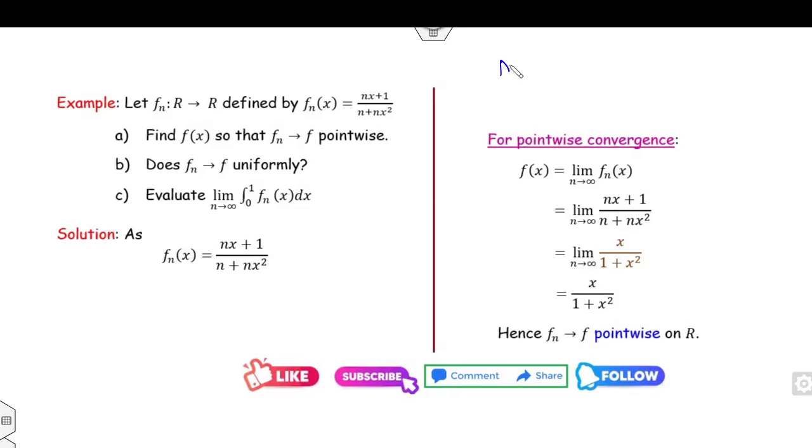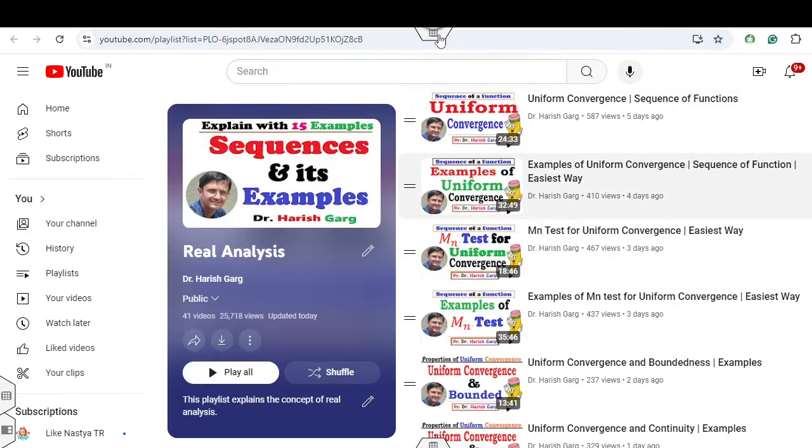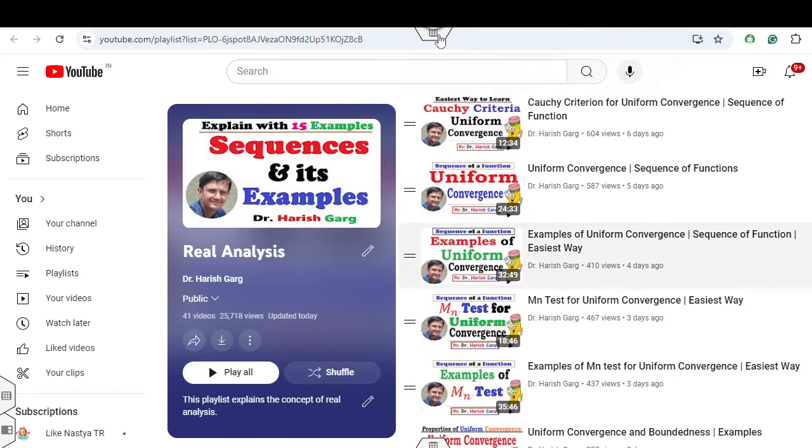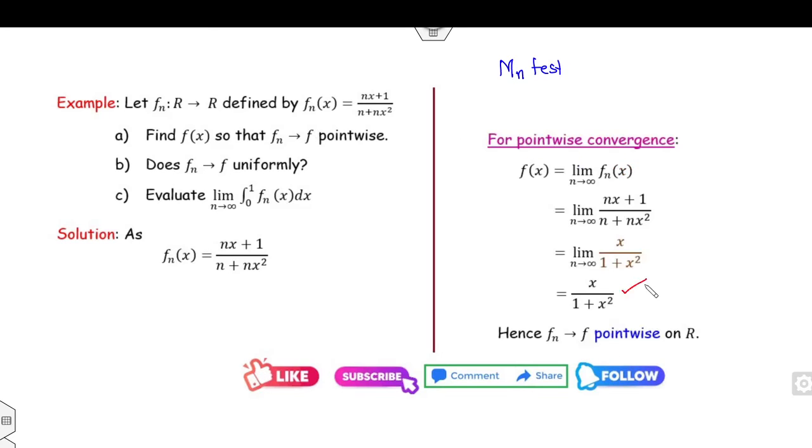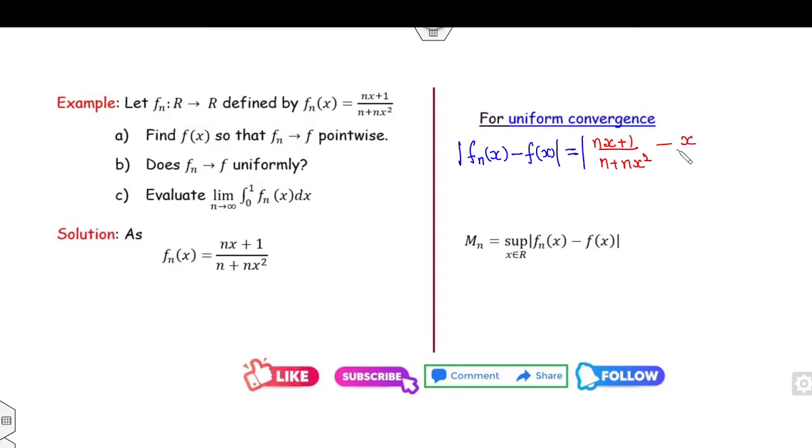There are two methods. Either you can apply the Mn test or you can watch the examples of the uniform convergence. So I can use the Mn test. My target is to find the value of |fn(x) - f(x)|. What is my fn(x)? fn(x) is (n x plus 1) over (n plus n x square). What is f(x)? f(x) I have obtained as x divided by 1 plus x square.